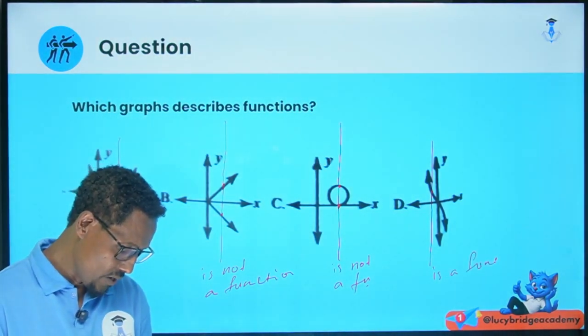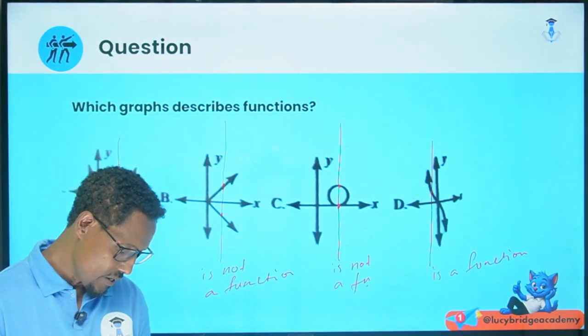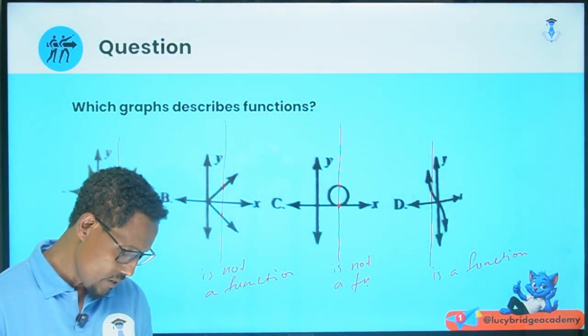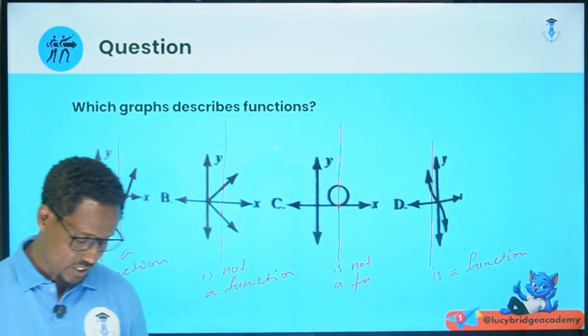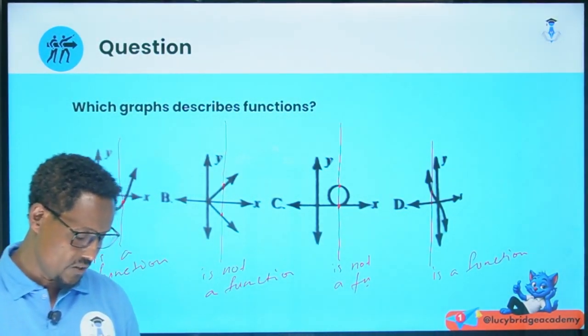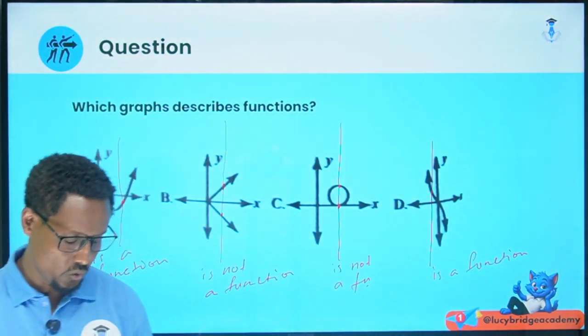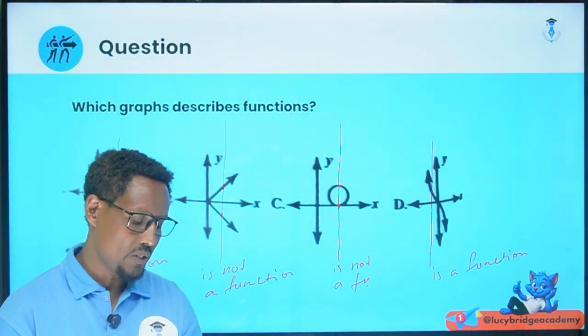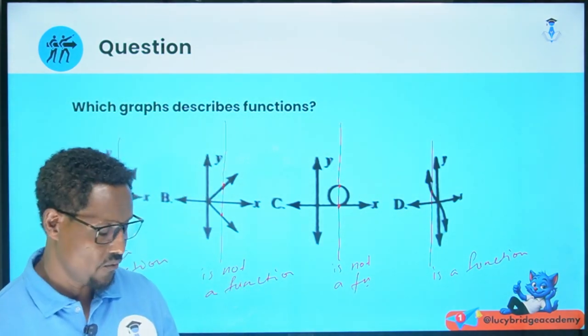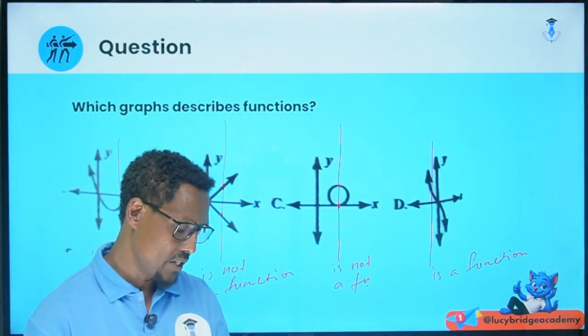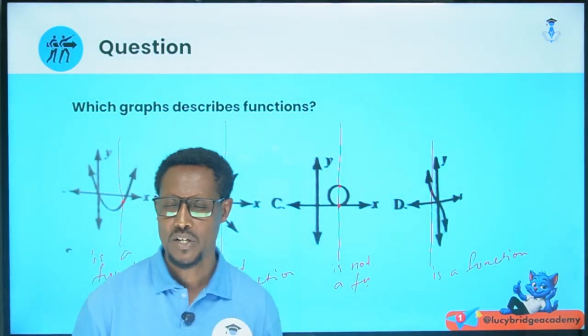And this is also a function. Okay, A and D are functions, whereas B and C are not functions. These two are not functions because the vertical line crosses the graph twice. Therefore, these two relations are not functions.